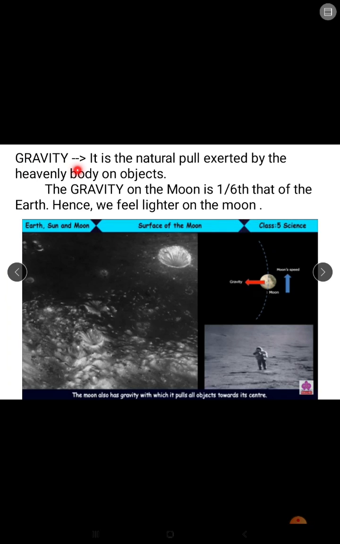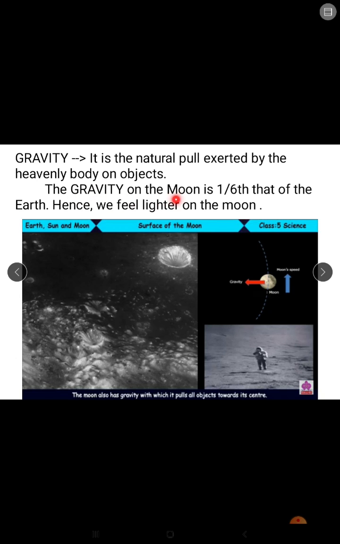Now we'll talk about gravity. What is gravity? We all know that gravity is the natural pull exerted by a heavenly body on objects. It means each and every planet, each heavenly body, has its natural force of attraction towards the center. So similarly, the Moon also has a gravitational pull.